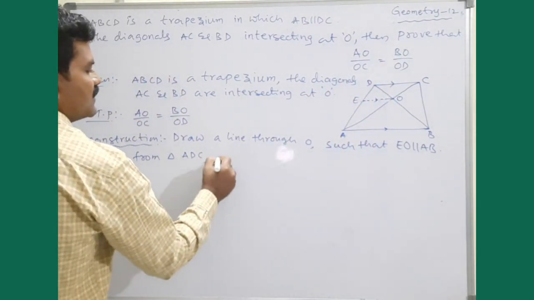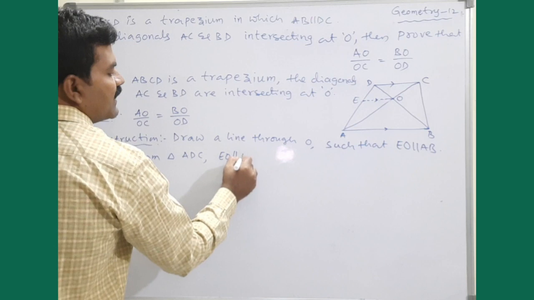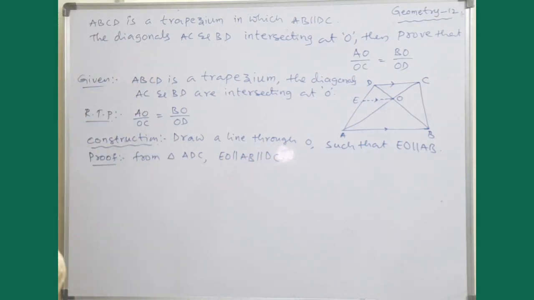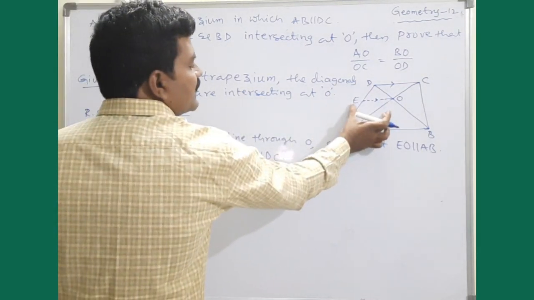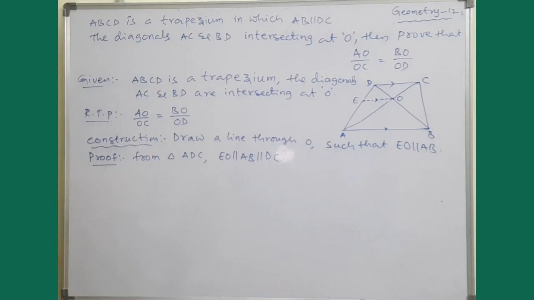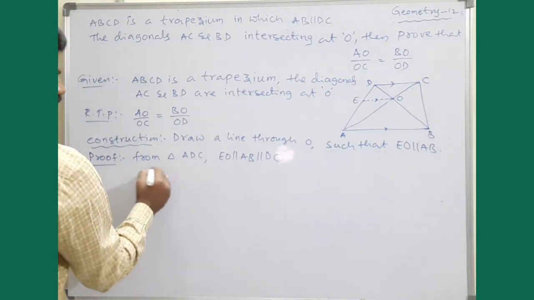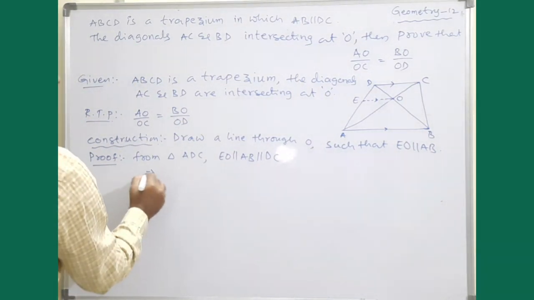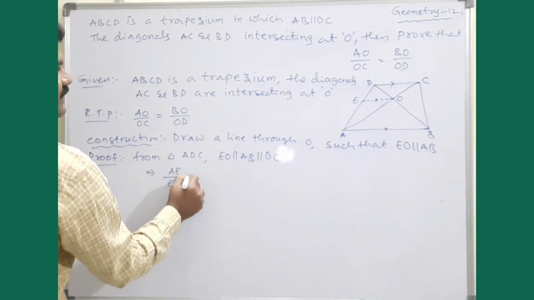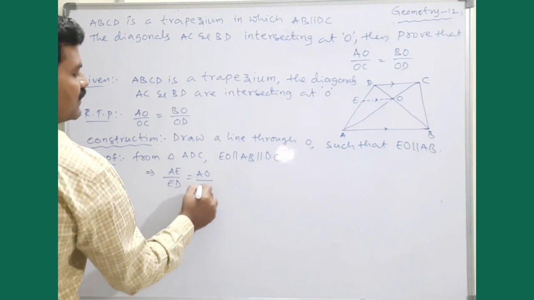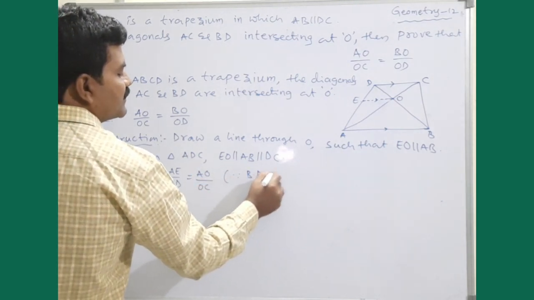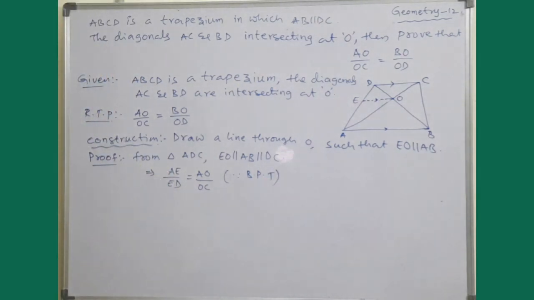So EO is parallel to AB, which is parallel to DC. So once again, in this triangle, line joining parallel to the third side, we can apply BPT. AE by ED is equal to AO by OC, because of basic proportionality theorem.